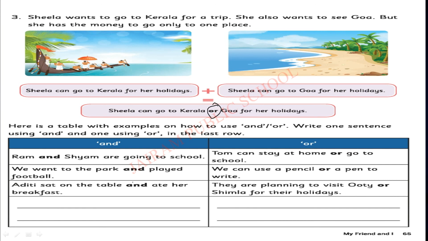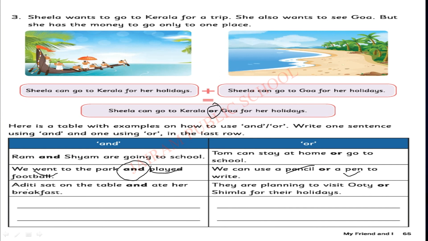We went to the park and played football. We can use a pencil or a pen to write. Here we can go to the park. Okay, went is an action, played is an action. Both the actions we can do. We can first go to the park, then we can play football. Both actions are considered here, but here we can use either pencil or pen. Any one we can use to write. Here comes an option. There is no compulsion in the linking word or.